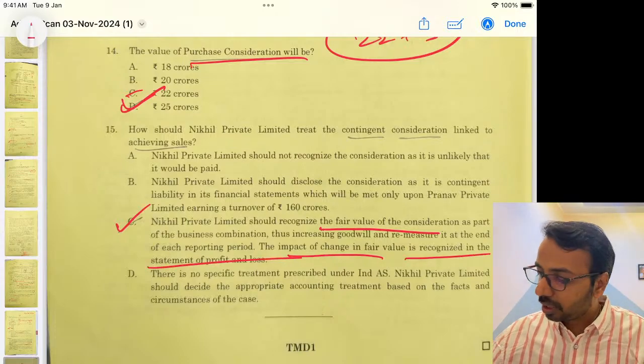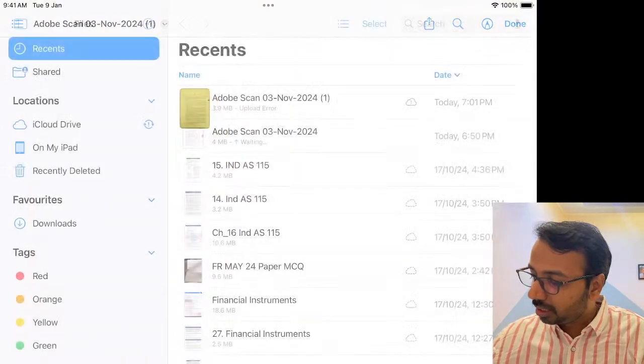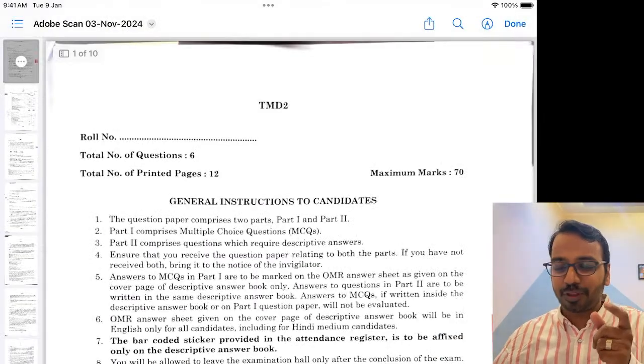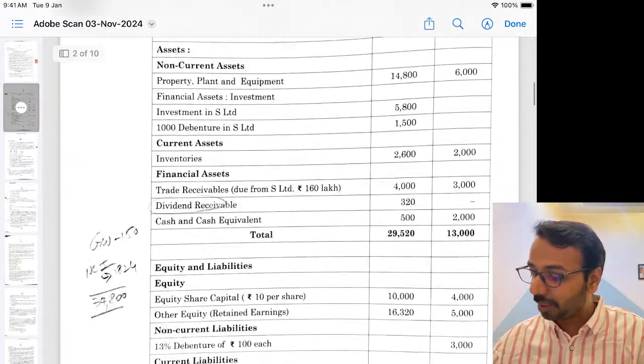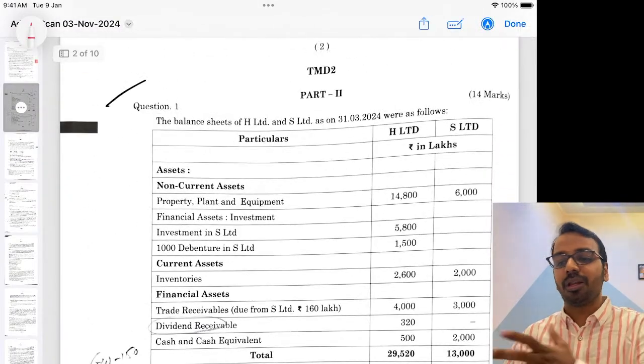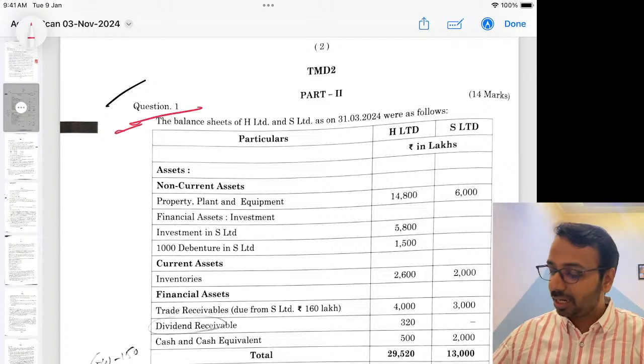That's it. Okay, so that's a quick answer from my side on the MCQ. Maybe a couple of them I would have missed, possible. I'm not sure, because the questions were still vague. Coming to the normal questions on consolidation, standard question here.